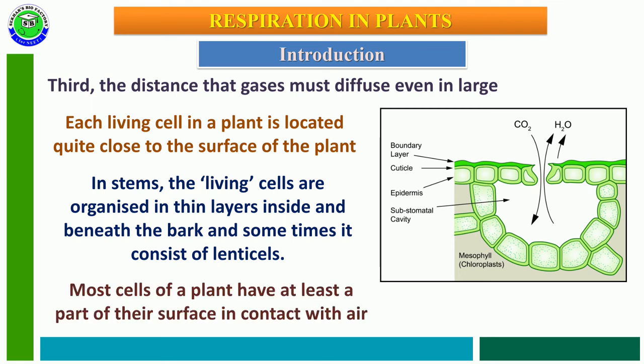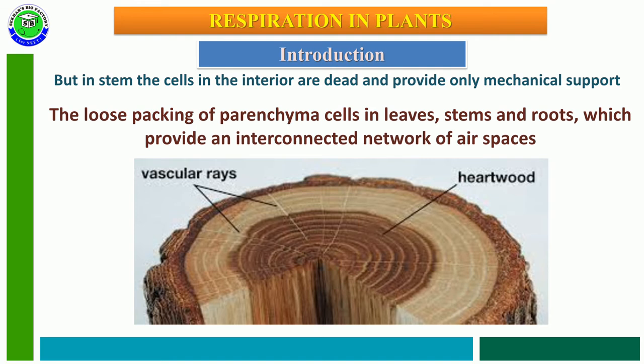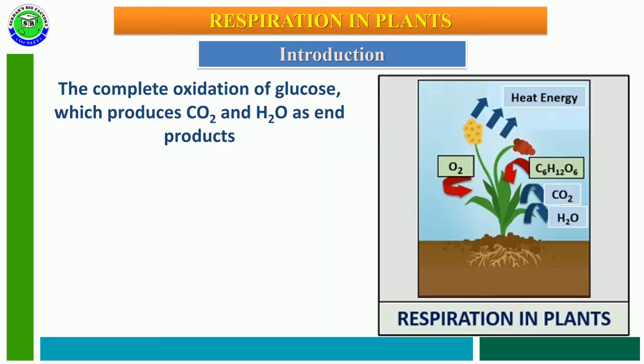So most plants have at least a part of their surface in direct contact with air or atmosphere. But in the stem, the cells on the interior or inner side become dead cells, but they provide mechanical support. They never need gas exchange. But around these dead cells, the loosely packed parenchyma cells in leaves, stems and roots provide an interconnected network of air spaces for gas exchange.